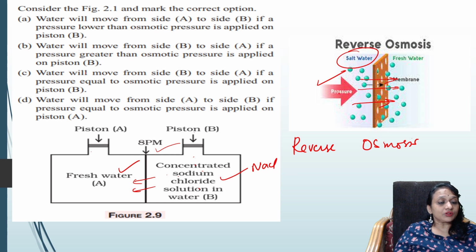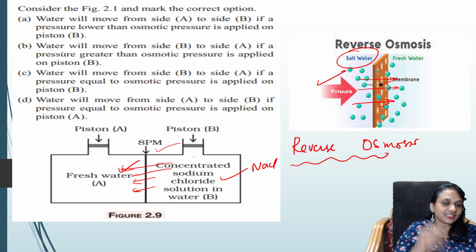Water will move from side B to side A if pressure greater than the atmospheric pressure is applied on the piston. If it is applied more than that, then this starts moving. So what will happen? Reverse osmosis is happening. So option 2 will be the correct option. Easy. It starts moving in this direction. So reverse osmosis will occur, as you have seen.